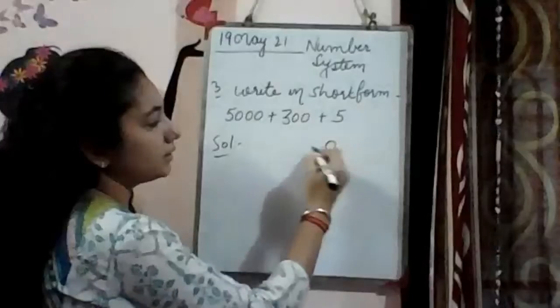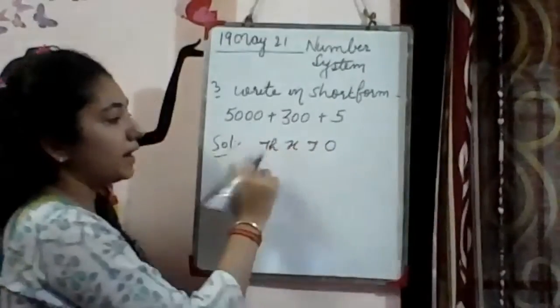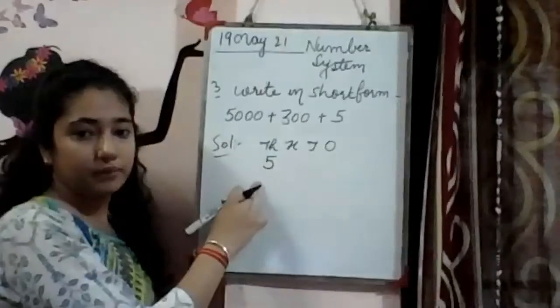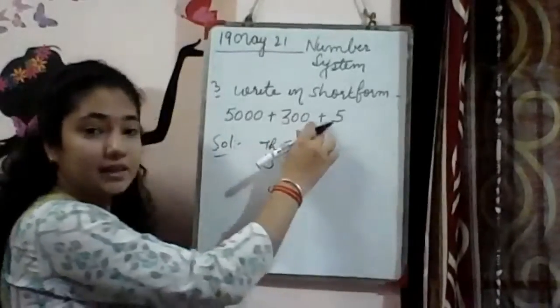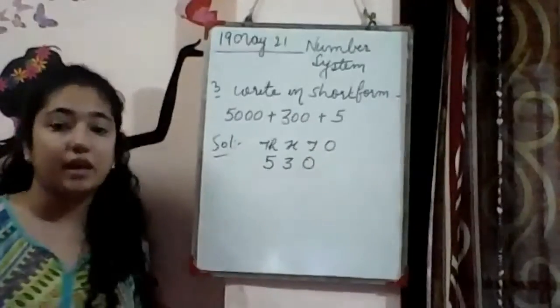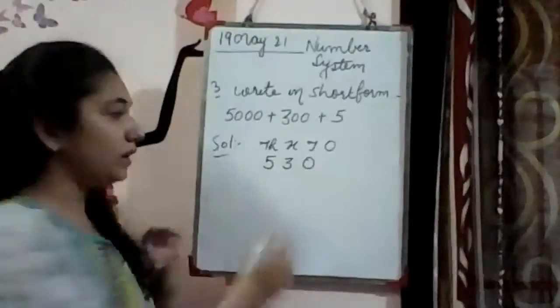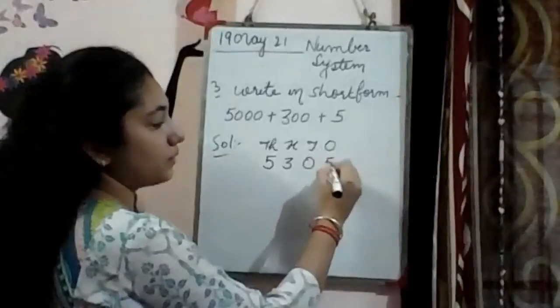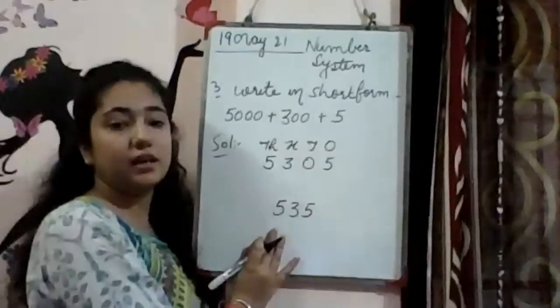So as you can see, this is the thousands place, right? So पहले मैं ऐसे कर लेती हूँ, ones, tens, hundreds, thousands, right? At thousands place there is 5, okay? At hundreds place there is 3. At tens place there is nothing. So we will write 0 at tens place. We cannot skip this. Otherwise, it will become, and at ones place, this is 5. अगर हम इस 0 को skip करेंगे, it will become 535.